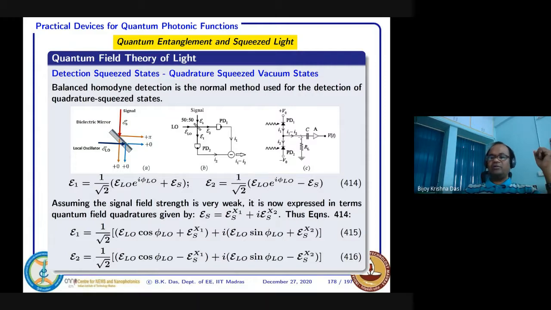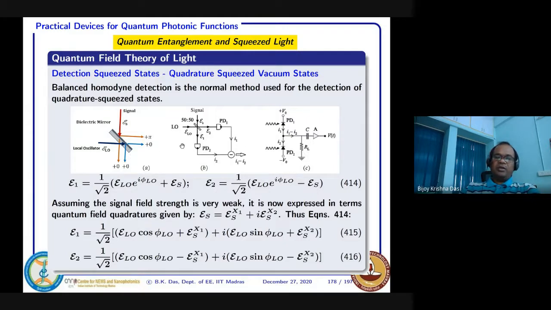And then this capacitor is used to act as a high frequency filter. That means it is an AC coupled capacitor basically. And then the amplifier, and you can get the voltage, that is your output. That actually gives your I1 minus I2, any modulation that is there you get here. That's a standard thing. So this is basically the homodyne technique setup, which is sometimes called a balanced homodyne detection technique. These balanced homodyne detectors are nowadays available also, and we are also planning to set up something like that for quantum random number generator.